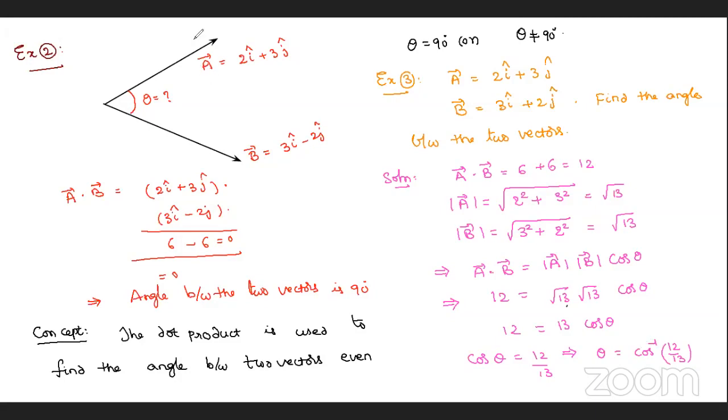So understood here? What is another use of the dot product? One use we found: if the angle between the two vectors is 90, then the dot product is 0. Number 2, finding out the angle between two vectors. Root 13 into root 13 is root 13 whole square; the square root gets cancelled and that becomes 13. These are the two uses.